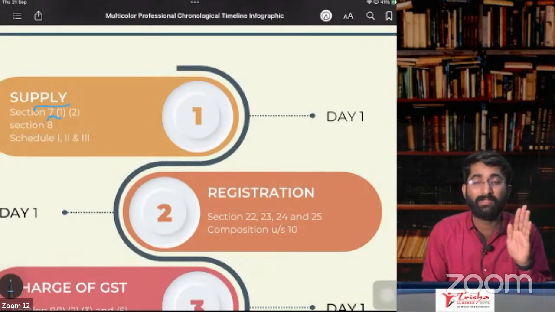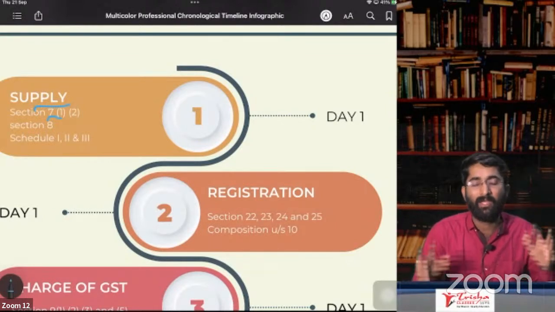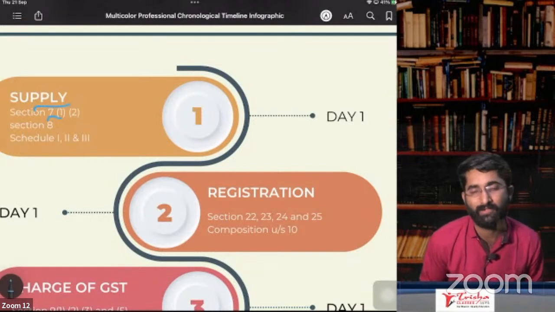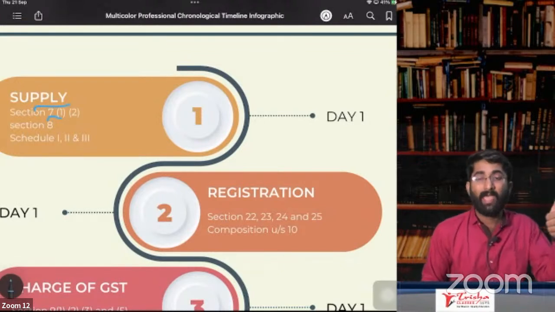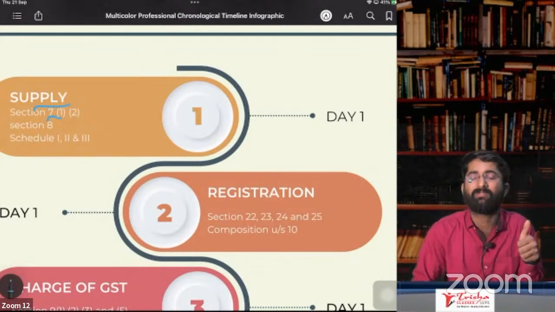C for court services. Court services, not legal services. Court services are neither supply of goods nor supply of service. That is completely out of GST. Next, E, employee. The employee is giving some services. These employee services will be considered as neither supply of goods nor supply of service.